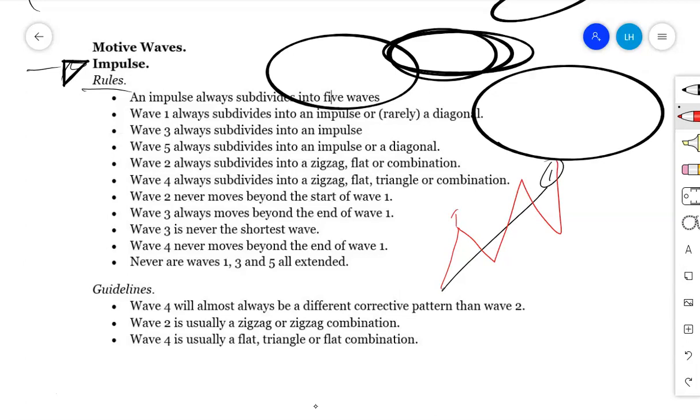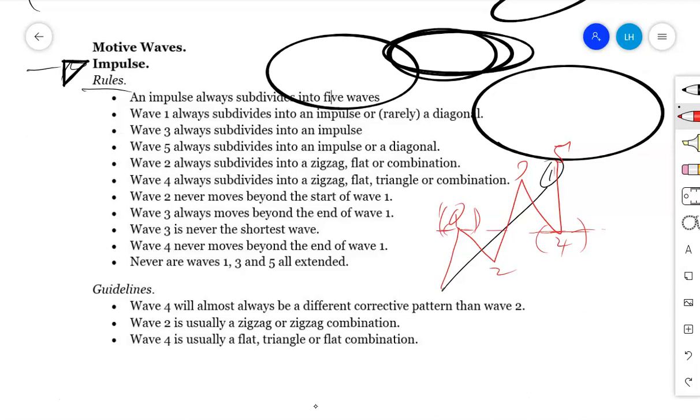But here wave number 4 has entered the price territory of wave number 1. Therefore, if that occurs, this means that this is a diagonal. But in an impulse, we don't expect wave number 4 to enter the price territory of wave number 1.